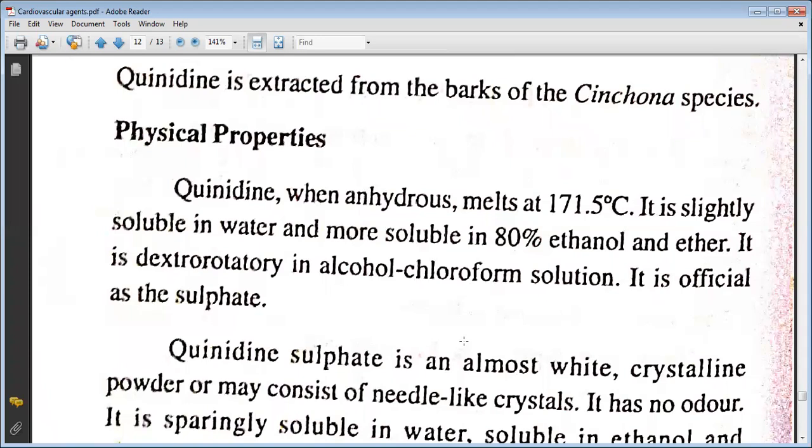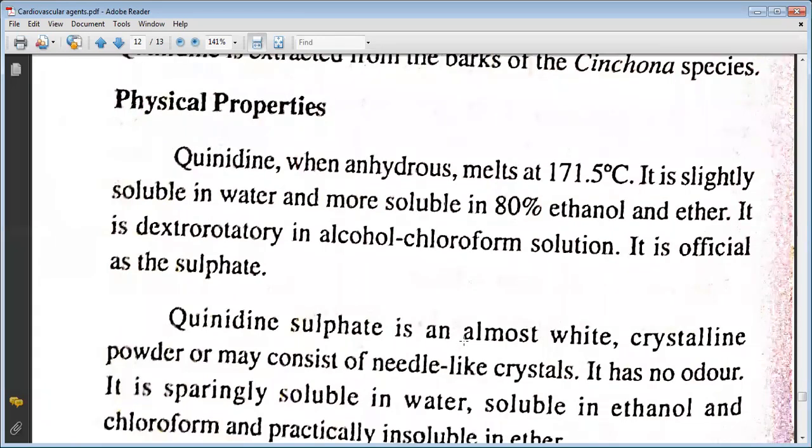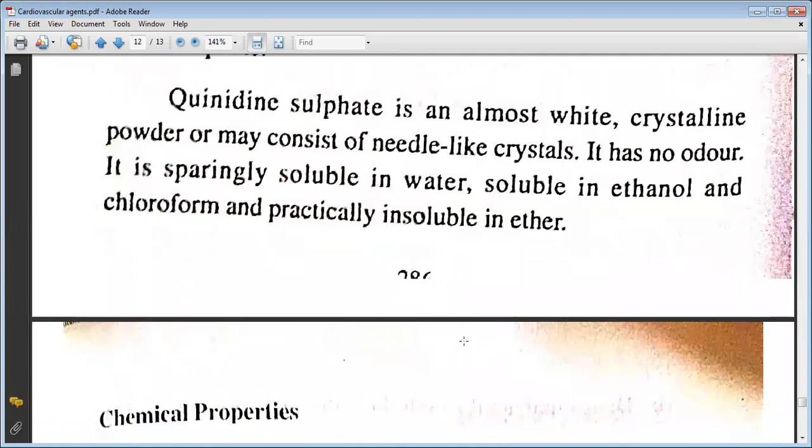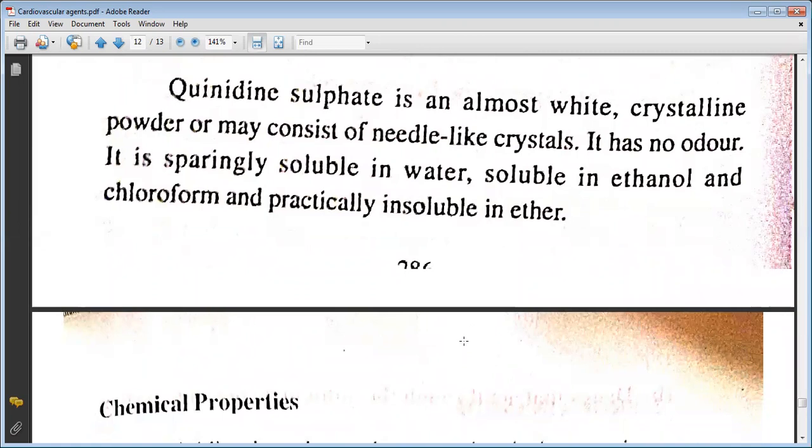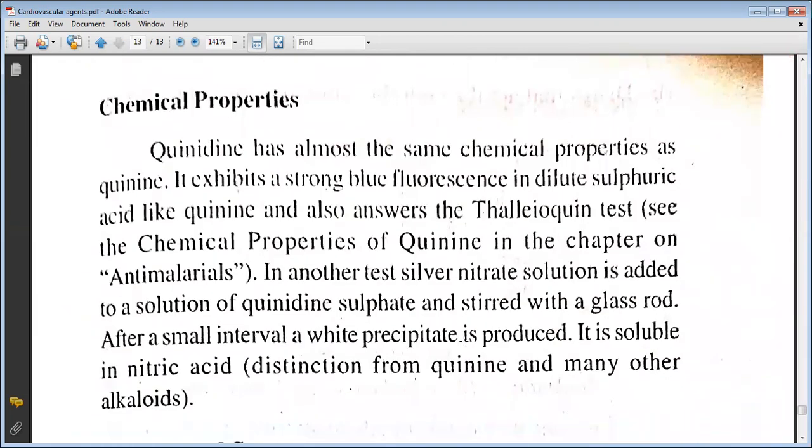Quinidine sulfate is an almost white crystalline powder or may consist of needle-like crystals. It has no odor. It is sparingly soluble in water, soluble in ethanol and chloroform, and practically insoluble in ether. Quinidine has almost the same chemical properties as quinine. It exhibits a strong blue fluorescence in dilute sulfuric acid like quinine and also answers the Thalleioquin test.